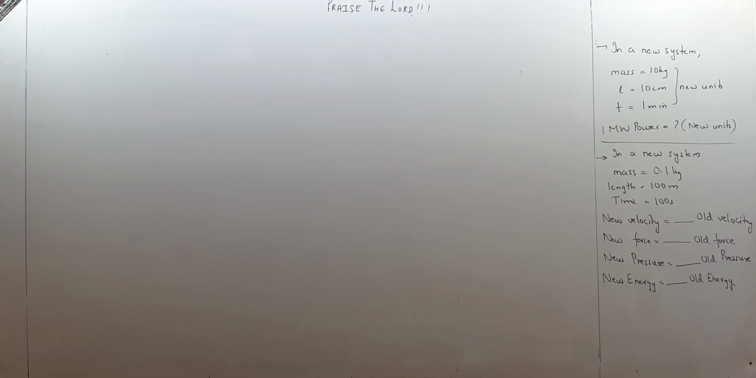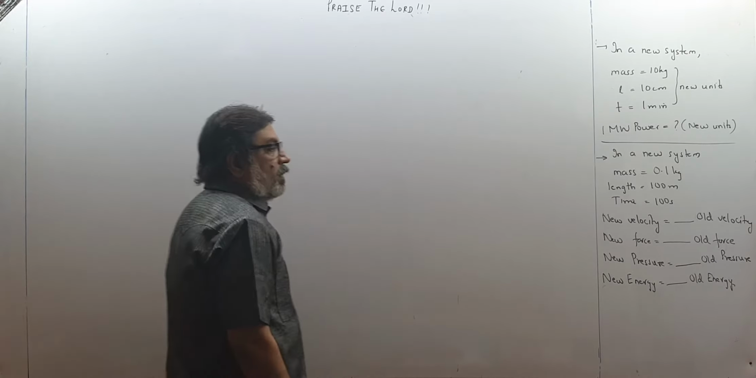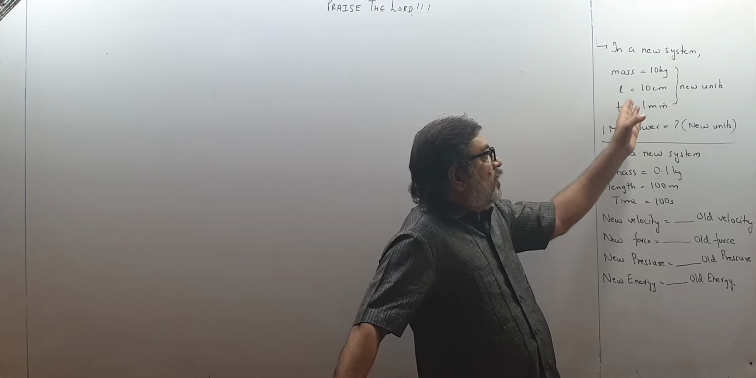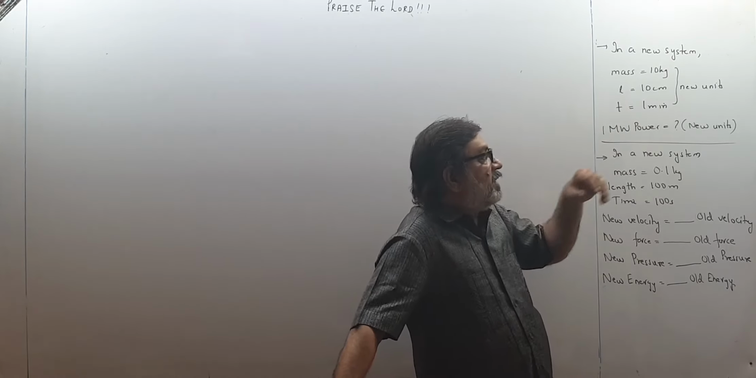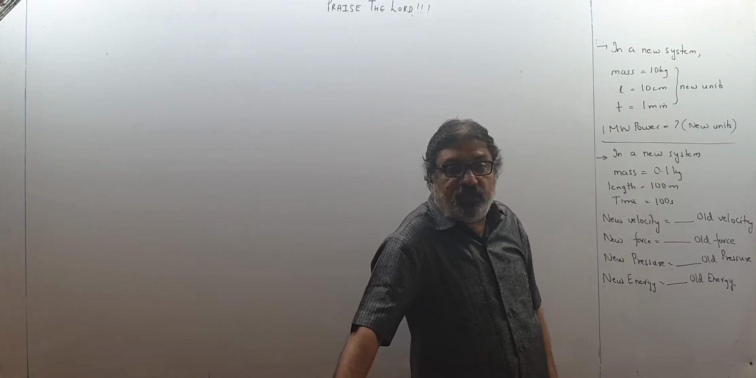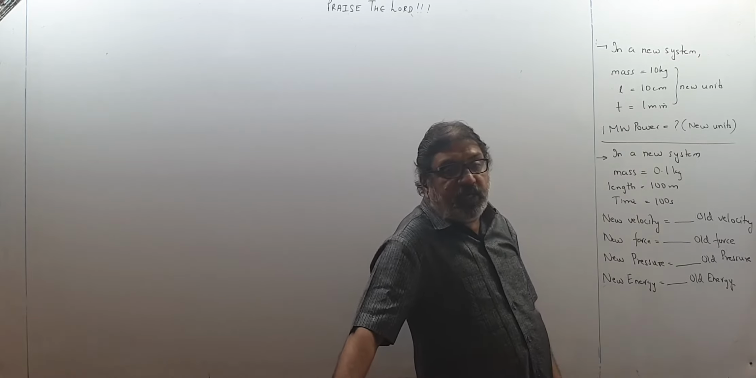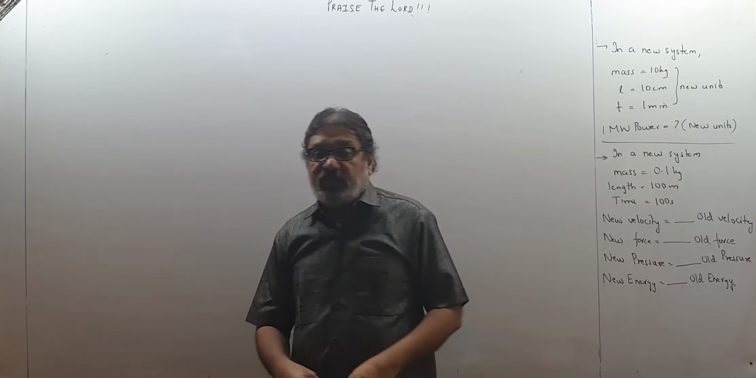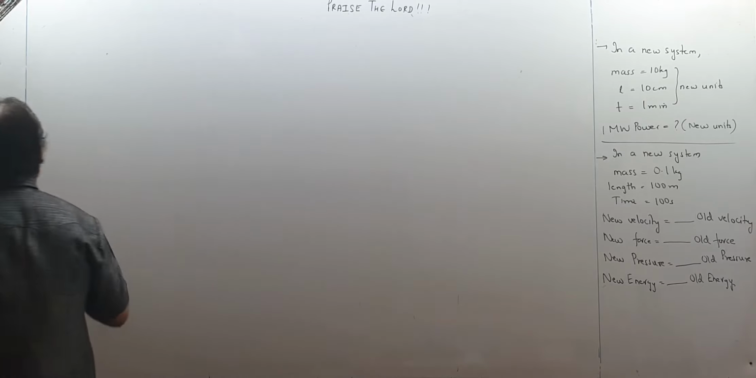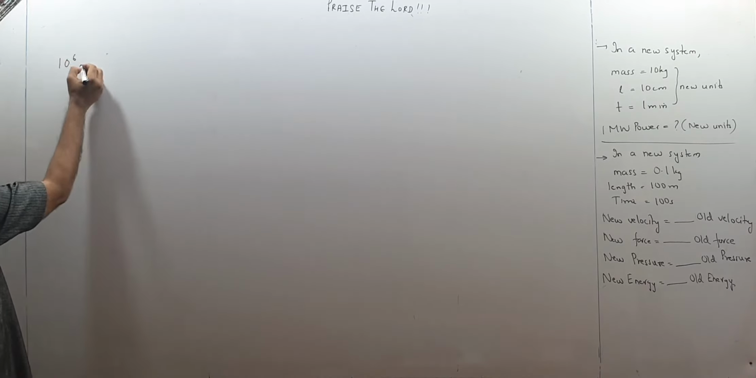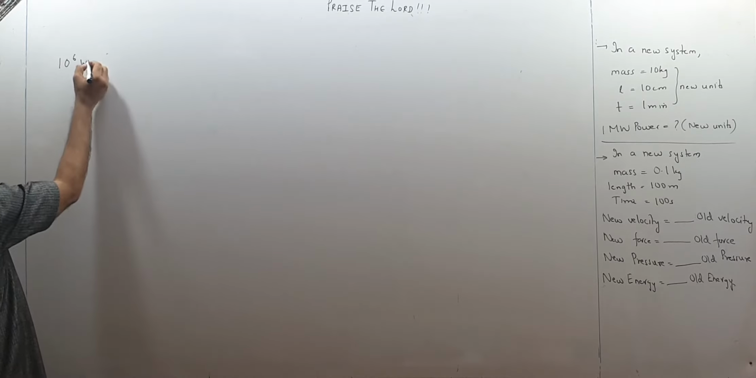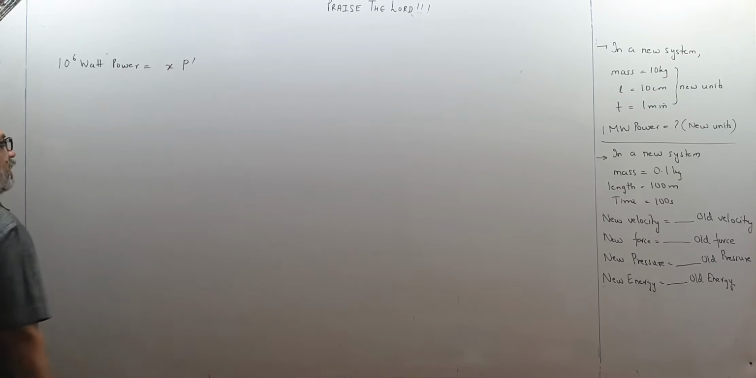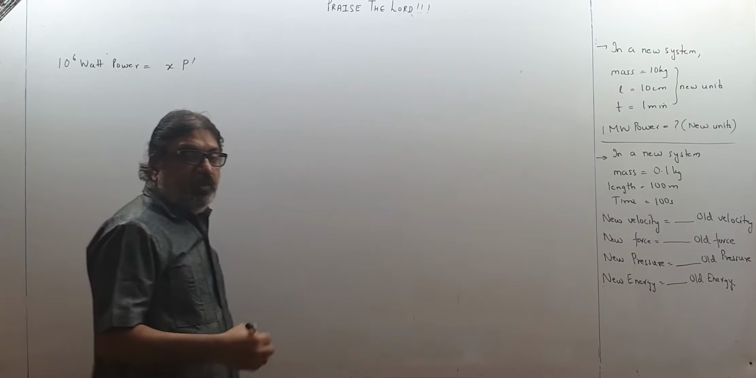Now a similar practice, children. Very easy questions actually. It is a repeated practice. In a new system, mass is taken as 10 kg instead of 1 kg. Unit of length is 10 centimeter instead of 1 meter, and unit of time is 1 minute instead of 1 second. So 1 megawatt power, meaning 10 raised to 6 watt, will be how much in new units, that you want to know. So 10 raised to 6 watt power, supposing, is equal to x P dash, where P dash is the new value of power with new units.